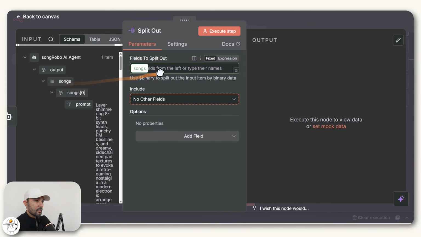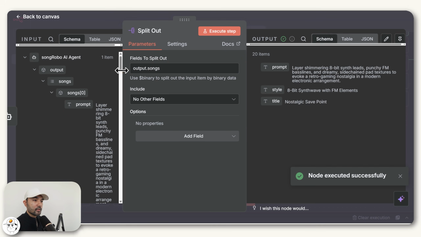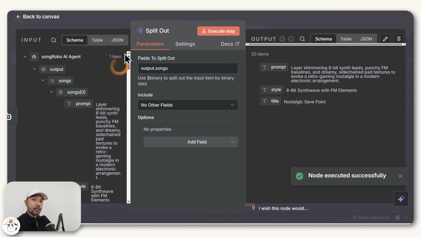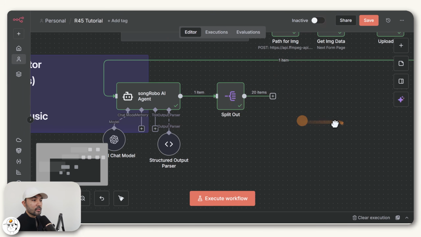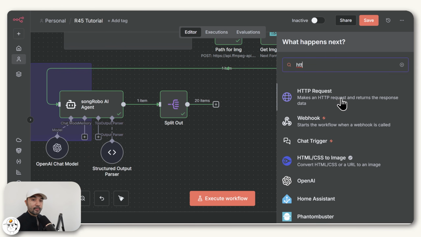So next thing we want is a simple split out node. Here all you need is to drag this song field into the fields to split out, because what this will do is ungroup those songs into individual items so that we can pass them one by one into the service we'll be using. And this time we'll be creating the songs themselves.